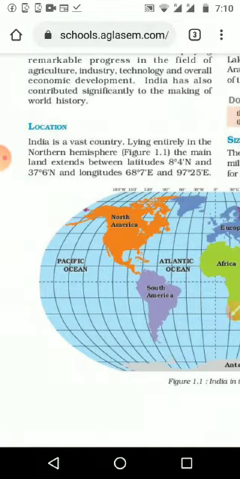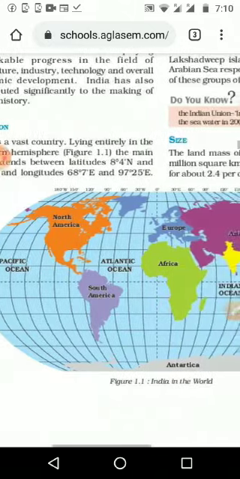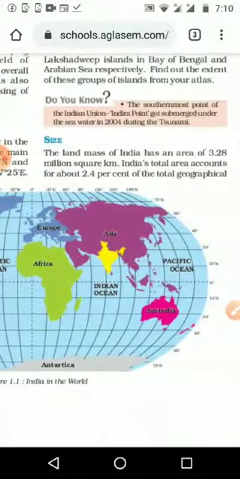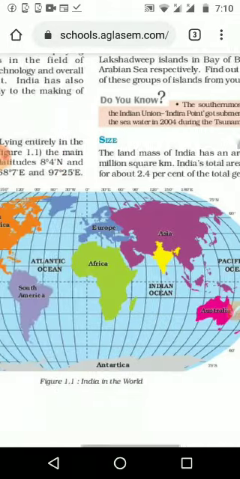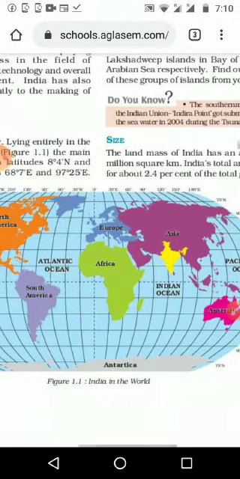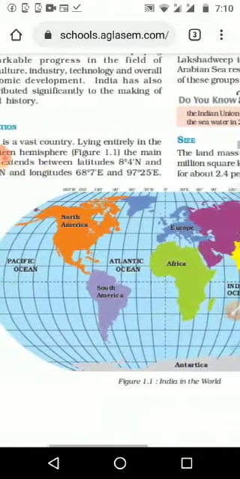And the longitude, which is deciding the time and other things, we can see is from 68.7 degree east to 97.25 degree east. If you are looking here, the east it is starting from 68 point and it is ending with 97.25 degrees. Means we can see how we are calculating time.